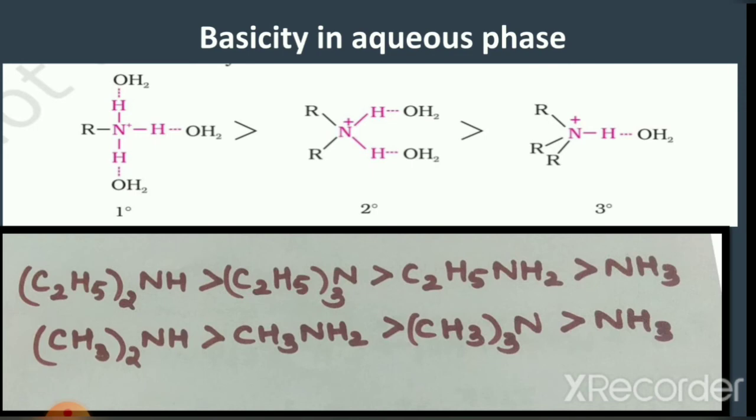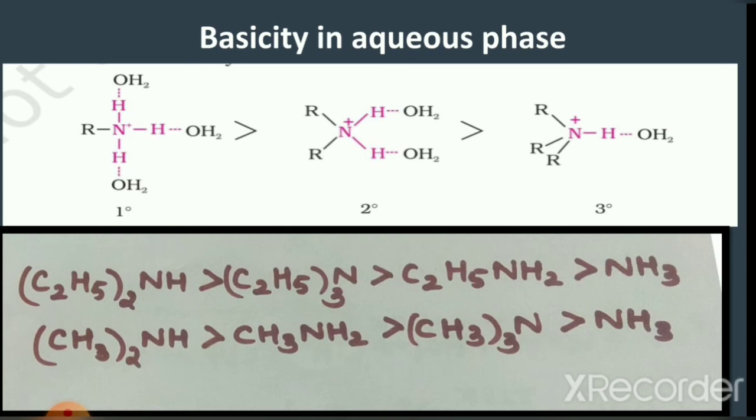So RNH3+ being the smallest ion will undergo greater solvation, whereas R3NH+ being the largest ion will be solvated only to a lesser extent. Therefore, it will be less stable, whereas RNH3+ will be most stable. So the order of stability will be primary greater than secondary greater than tertiary.